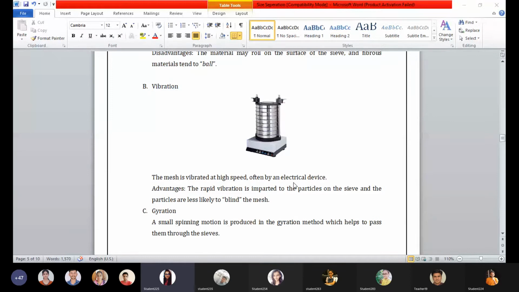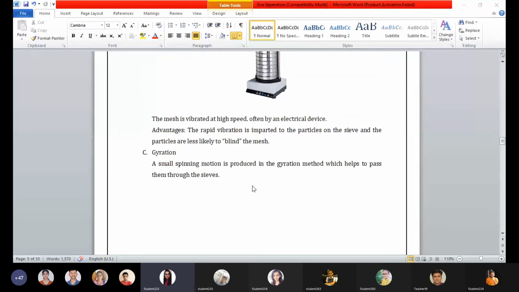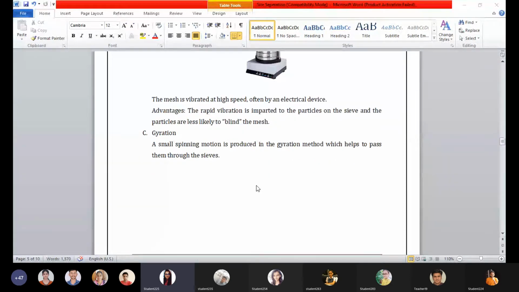Okay, gyration is the subsequent. A small spinning motion is produced in the gyration method, which helps to pass the particles through the sieve. Spinning motion is there in the gyration. For example, we can take the flywheel.